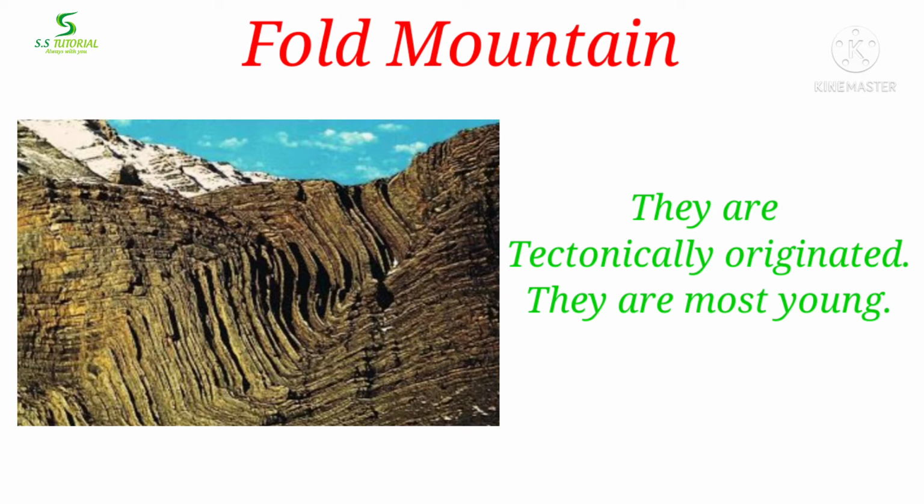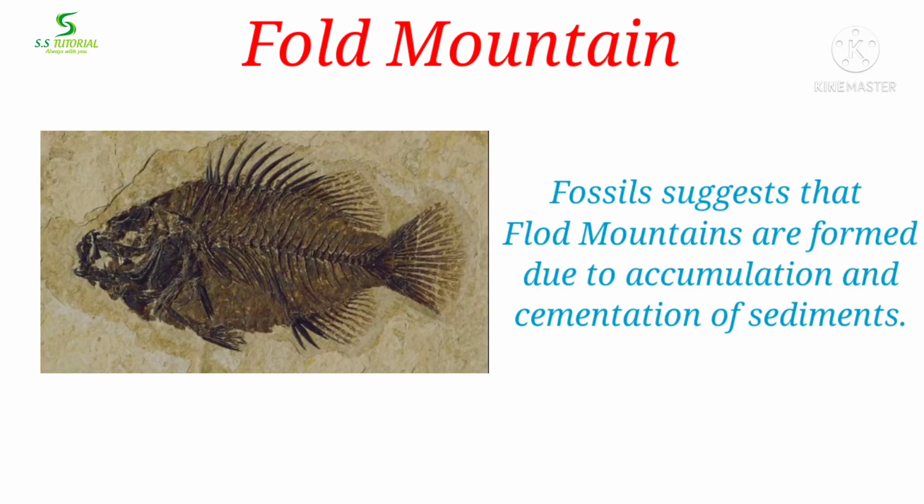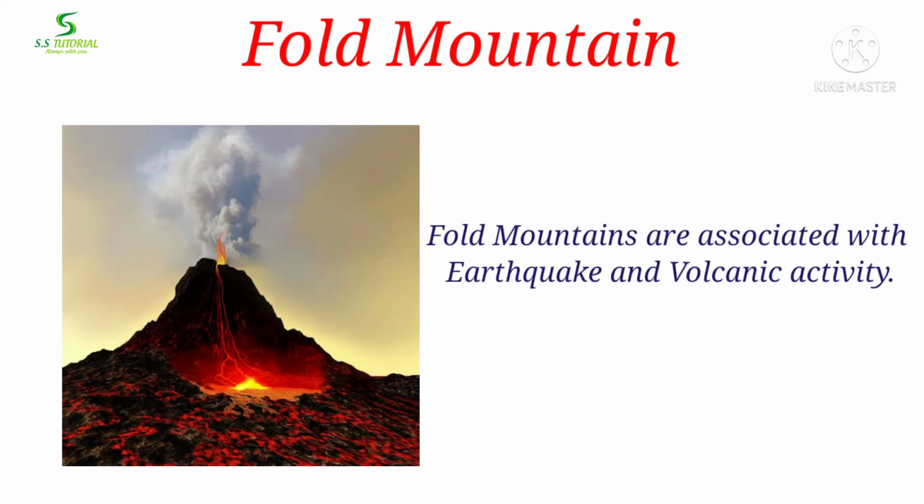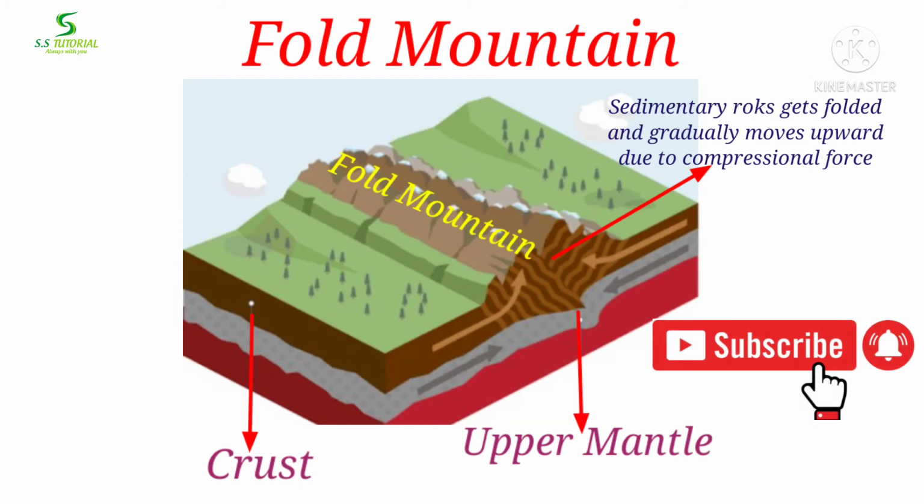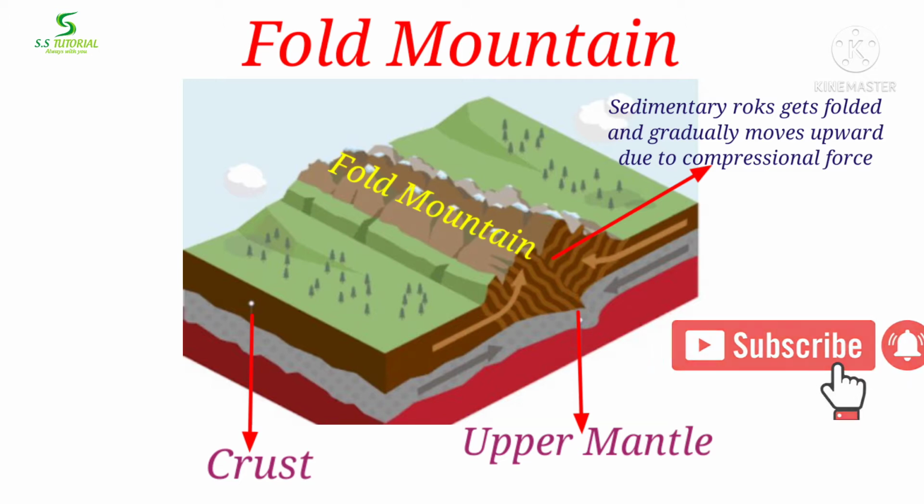They are the youngest mountains of the earth, which contain fossils, which suggests that fold mountains are formed due to accumulation and cementation of sediments. They are sometimes associated with earthquake and volcanic activity. Fold mountains are mountains which originate as a result of horizontal side pressure caused by orogenic movement. When soft sedimentary rocks of a vast area slowly fold and gradually move upward and appear above the sea level and form a mountain as a result of compressional force caused by orogenic movement, it is called a fold mountain.